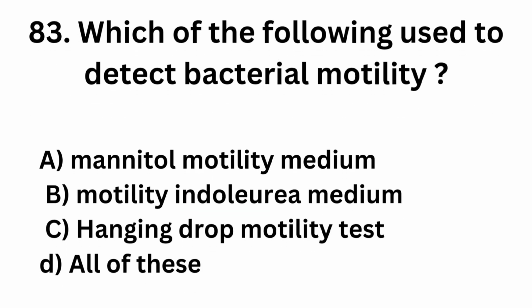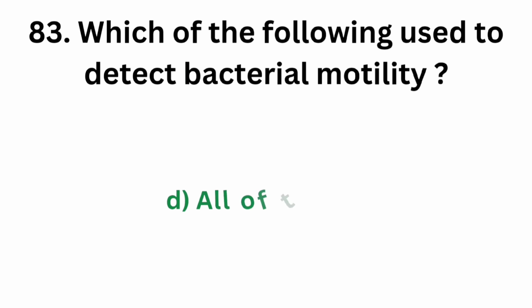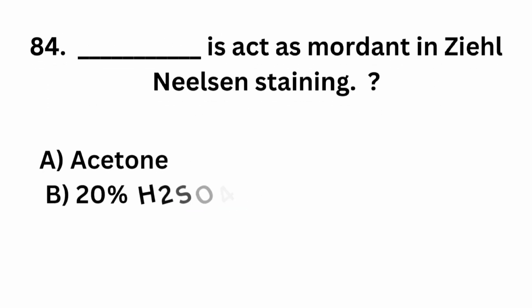Question number 83. Which of the following are used to detect bacterial motility? Option A mannitol motility medium, option B motility indole urea medium, option C hanging drop motility test and option D all of these. The correct answer is option D all of these. Mannitol motility medium, motility indole urea medium and hanging drop test can be used for the detection of bacterial motility.